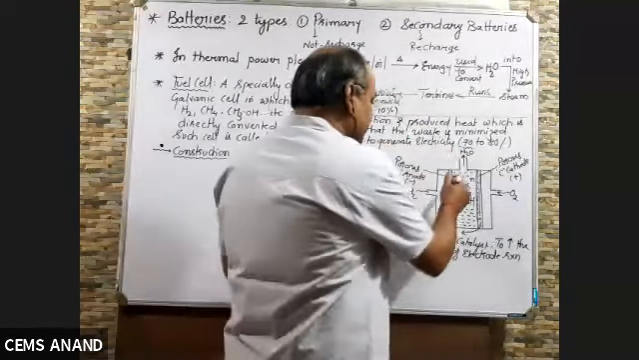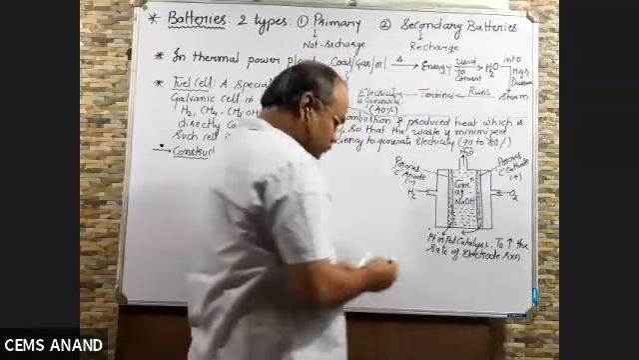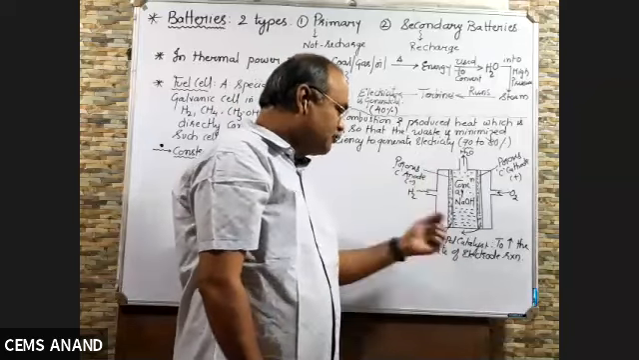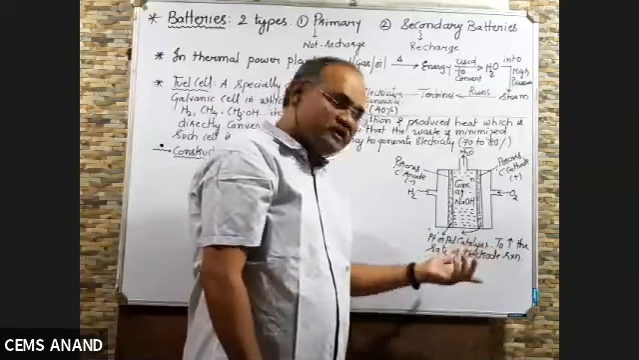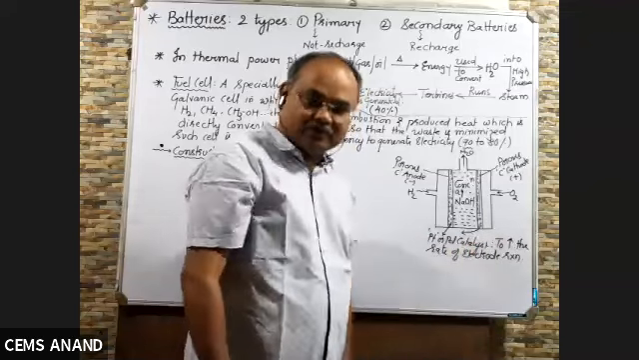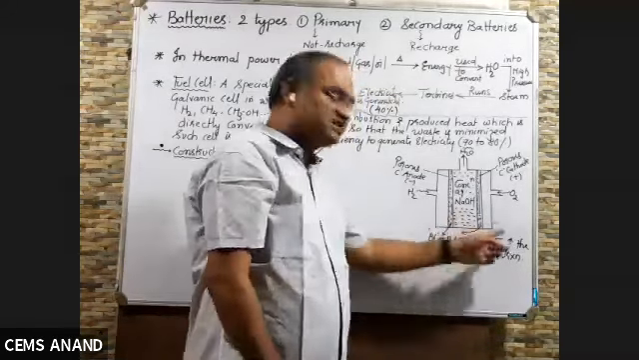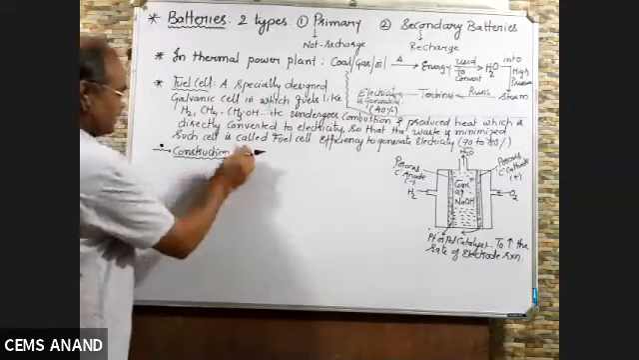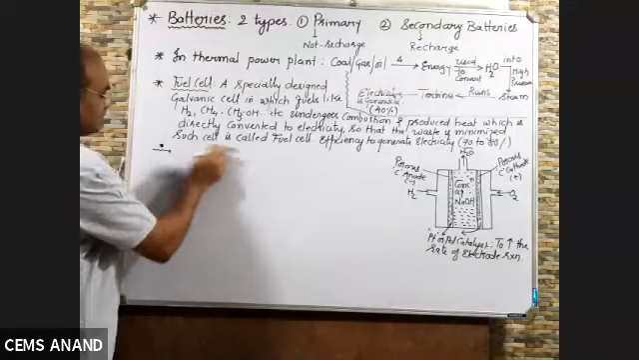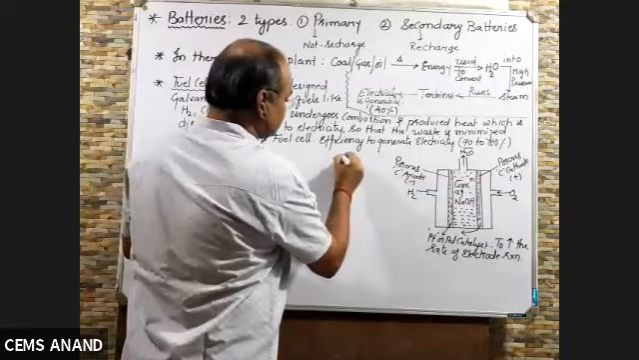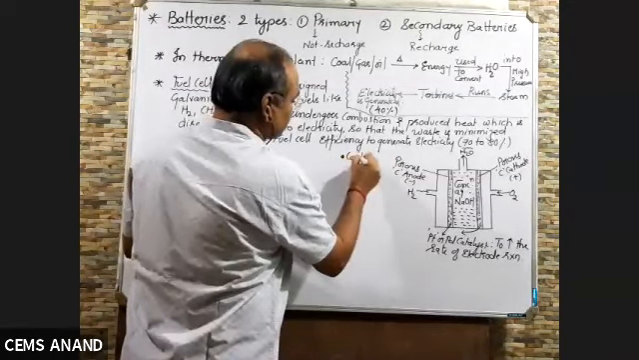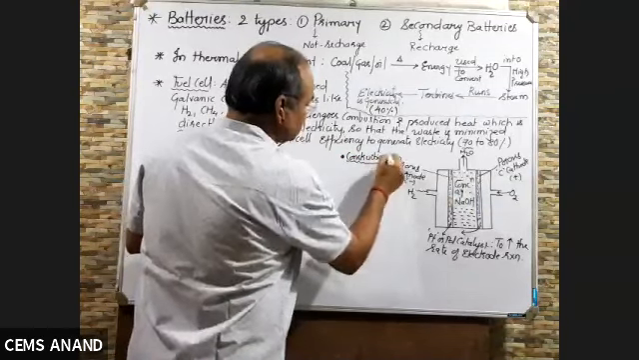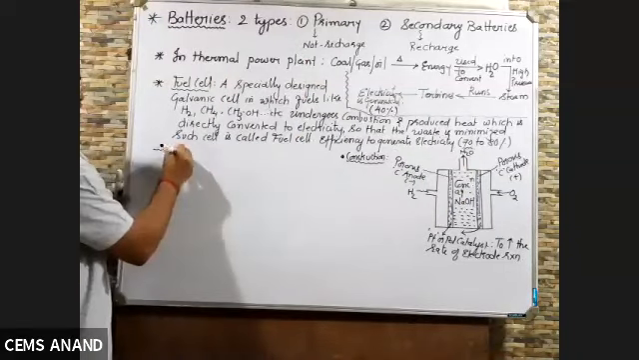Both the porous carbon plates are filled with finely divided particles of platinum or palladium catalyst, and you know the function of the catalyst. It increases the rate of electrode reaction. So this can also be asked as a short question. Now construction is over, right? I'll write construction over there. This is the construction. Now working.